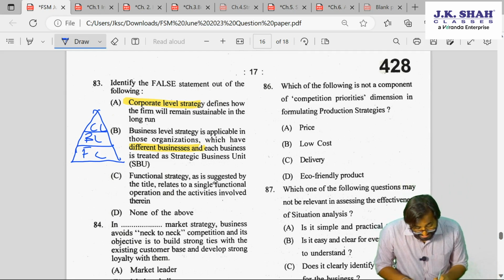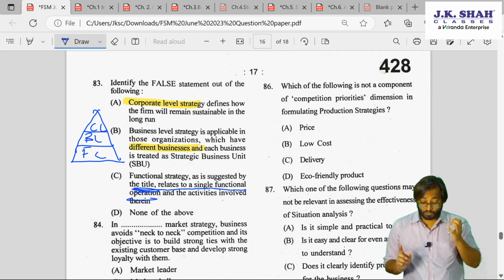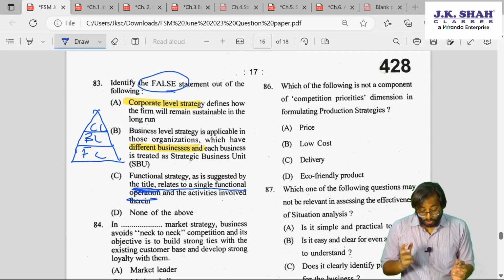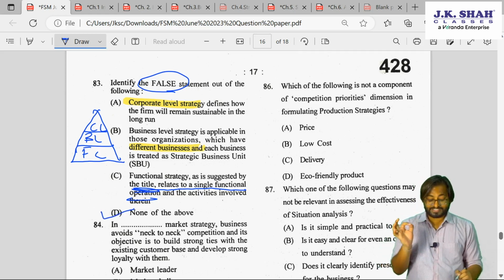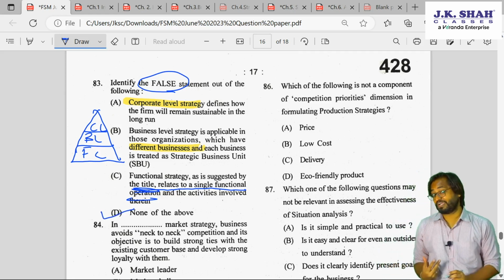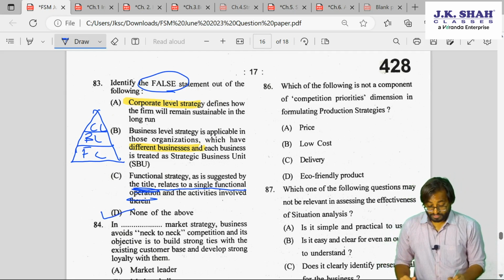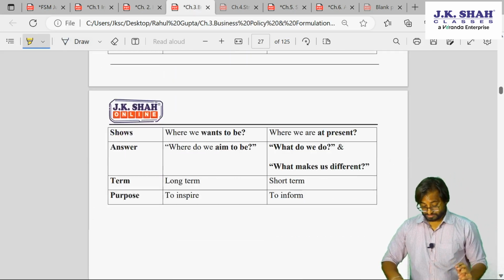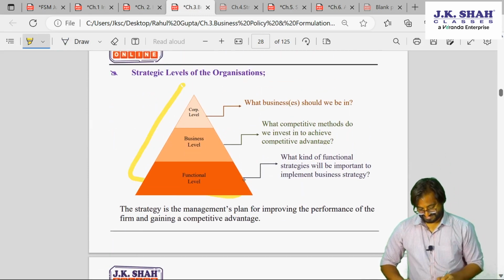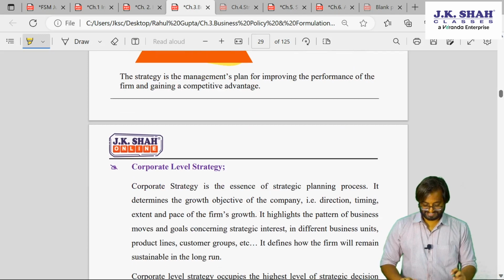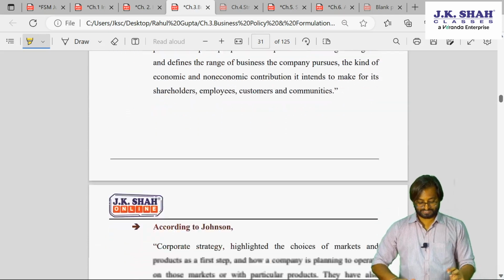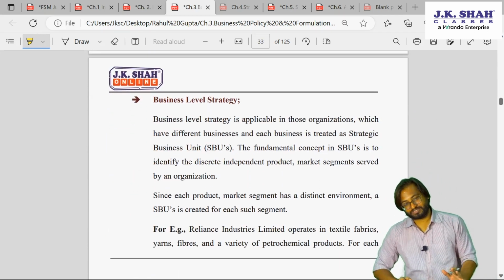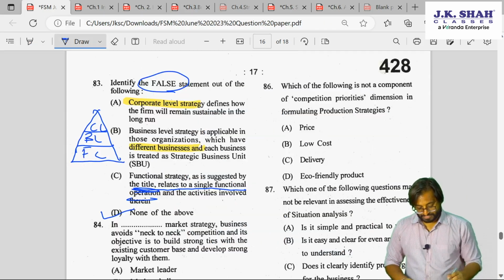So look at this. Functional strategy, as suggested by the title, relates to a single functional operation. One department. So the false statement: all the statements are true. All 3 statements are true, so the answer here is D. Now where will we find this? Students ask me, this was asked from which chapter? Again, I'll tell you, this was asked from chapter 3. See here, strategic level. If you read all this, you will find it was from this particular paragraph they had asked. Please don't make me read all this, but you understood the gist. So this was chapter number 3.